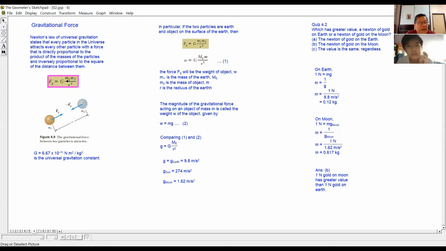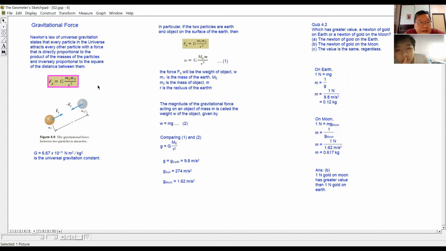It means that the force is proportional to the mass of m1 and the mass of m2, but it is inversely proportional to the square of the distance between them.